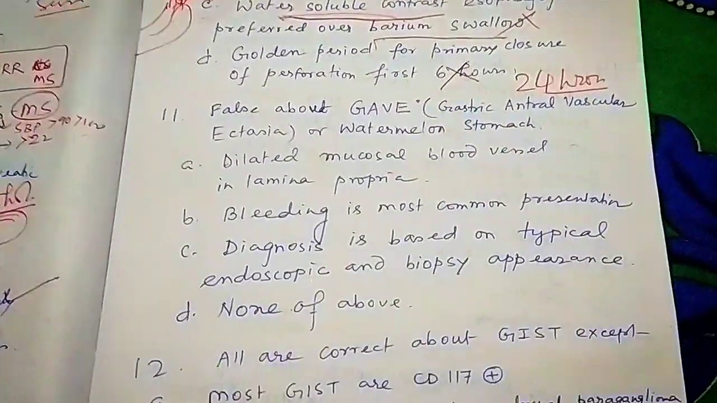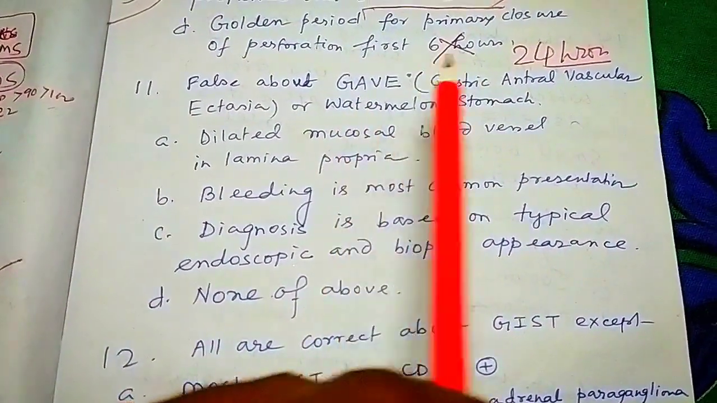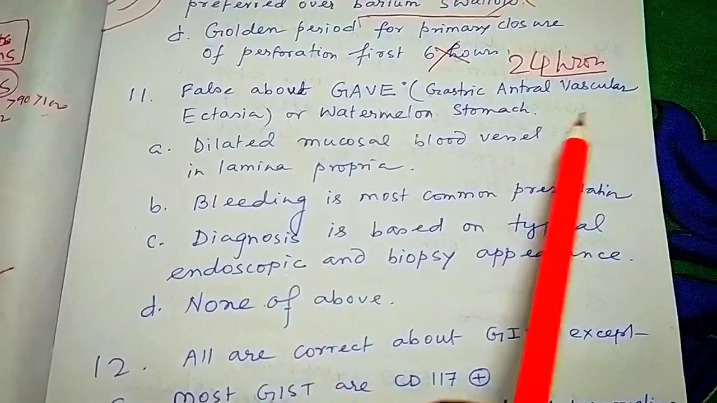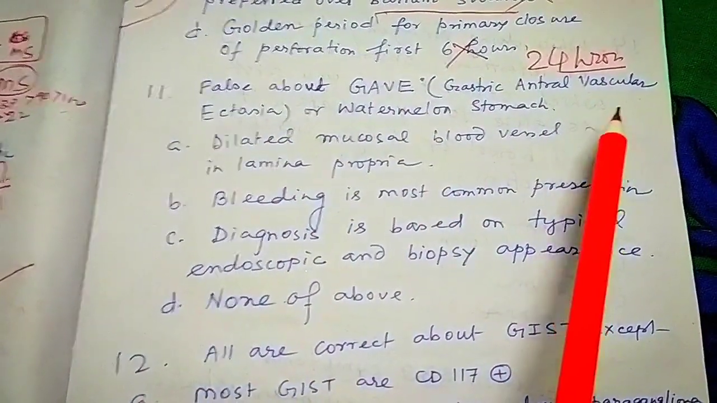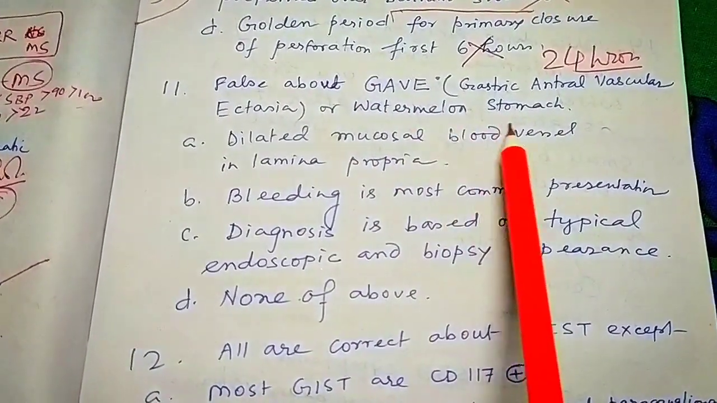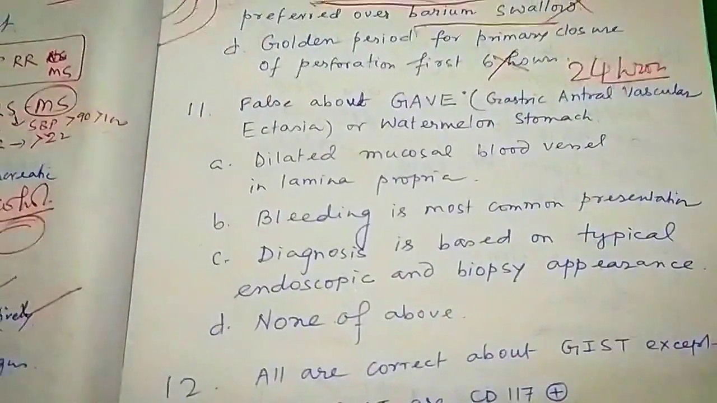Next question. False about GAVE. What is GAVE? Gastric antral vascular ectasia. GAVE is also known as watermelon stomach. What do you mean by watermelon stomach?